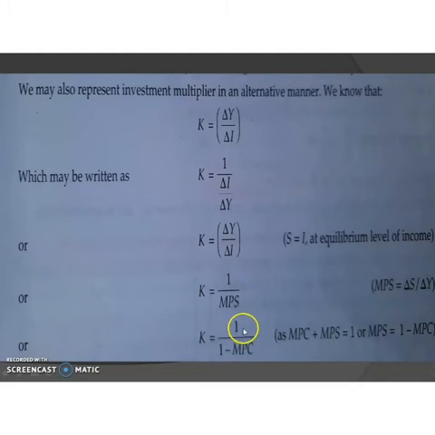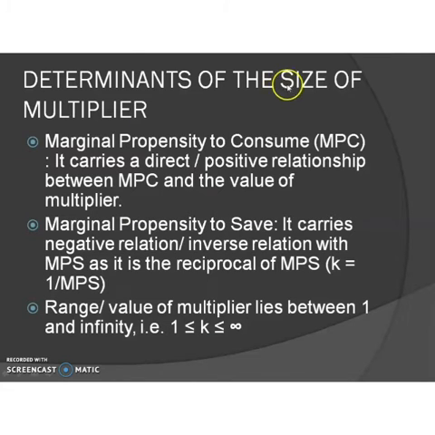So we can write it as 1 by 1 minus MPC. So there are three equations: K is equal to delta Y by delta I, or K is equal to 1 by MPS, or K is equal to 1 by 1 minus MPC. So from this we can understand that the investment multiplier is determined by two factors. What are the determinants of the size of the multiplier? They are marginal propensity to consume, that is MPC, and marginal propensity to save.